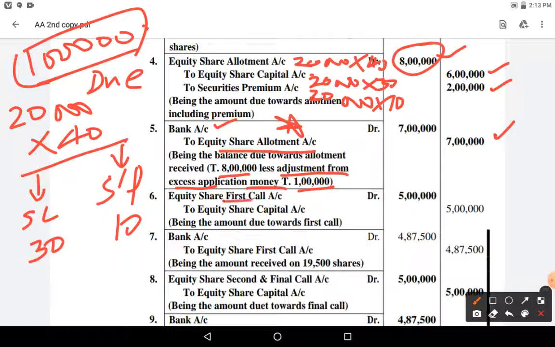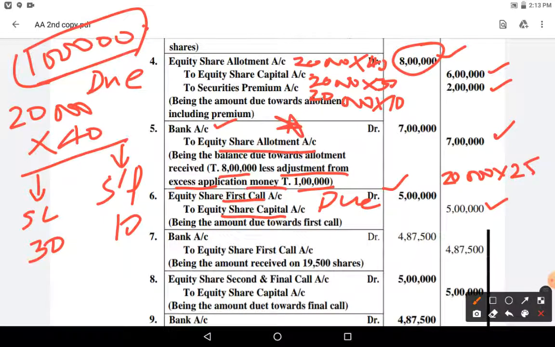Equity share first call to equity share capital. This is the due entry. Okay, due how much? 20,000 shares. 20,000 shares into, where shall I write? Here I will write 20,000 shares into 25 rupees each, due 5 lakhs.